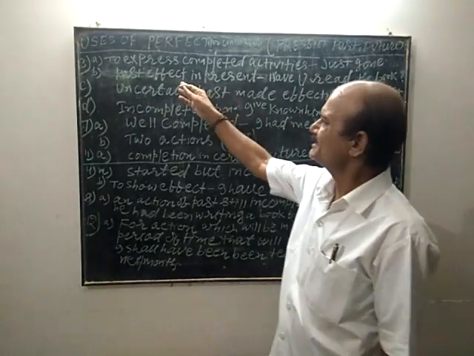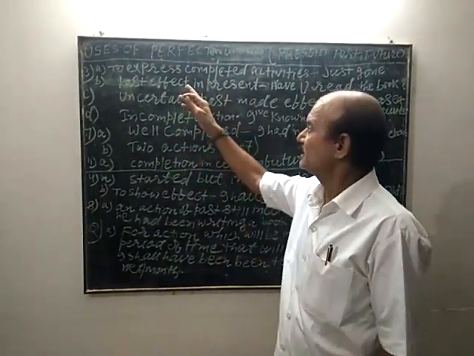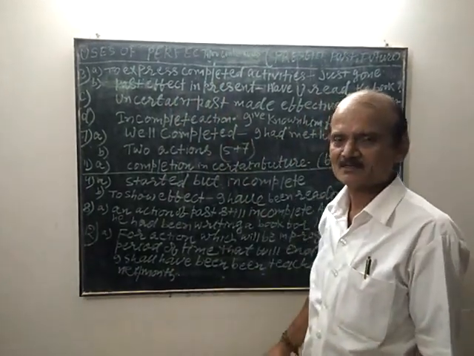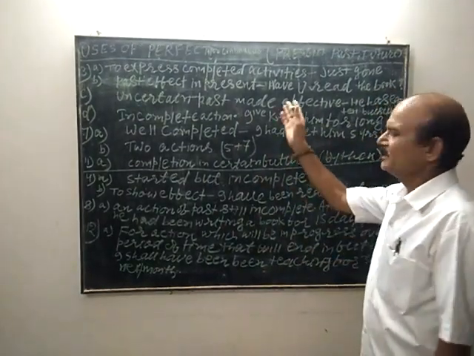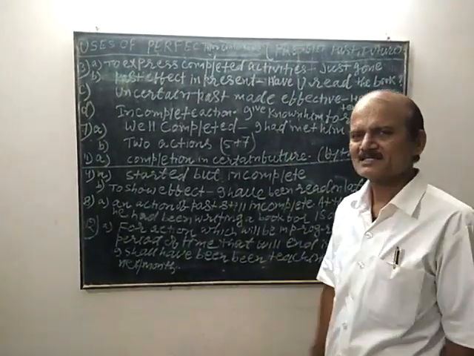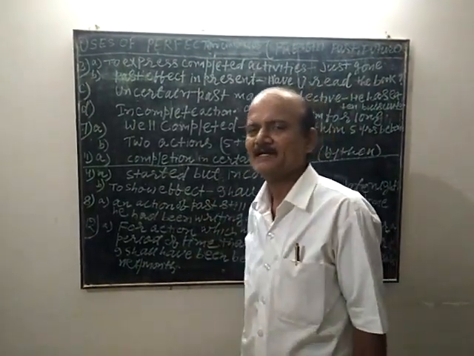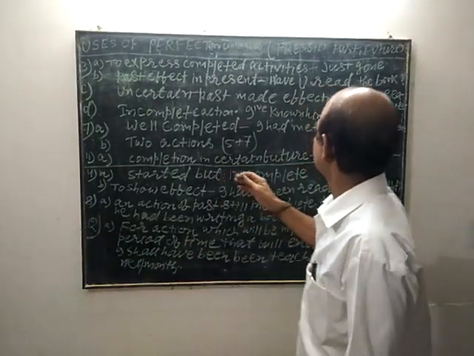This is to present the past activity. Uncertain past is made effective in present perfect tense.